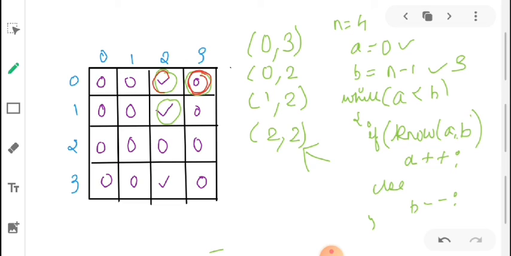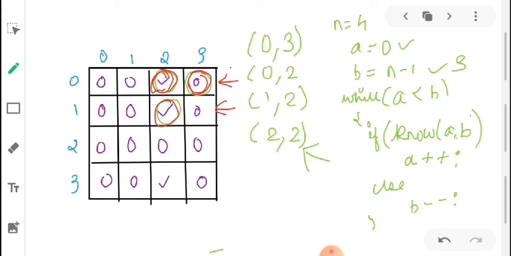That's why we did B minus minus, because we have to check all of the remaining cells of 0. Now we have got 0 and 2. So 0 knows 2, and this violates the definition of a celebrity. So 0 can't be a celebrity. That's why we did A plus plus. After checking this, we can say that 0 is not our celebrity, because 0 knows someone. So we move on to check another element, that is one row.